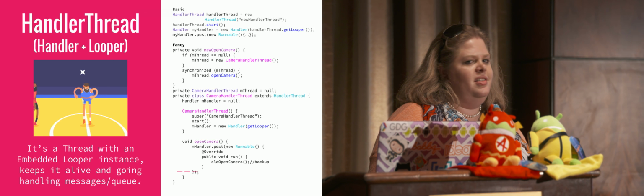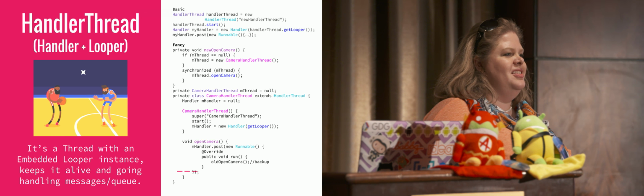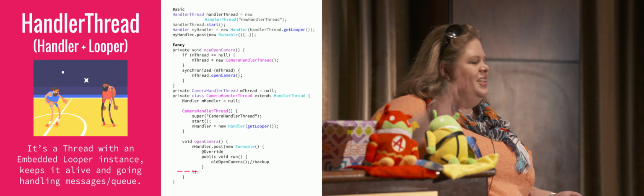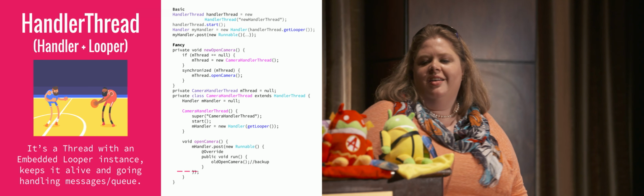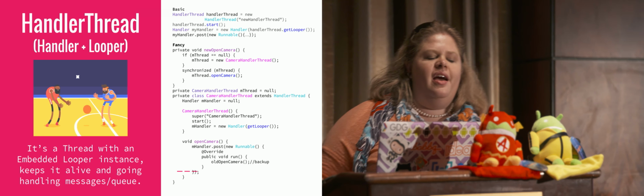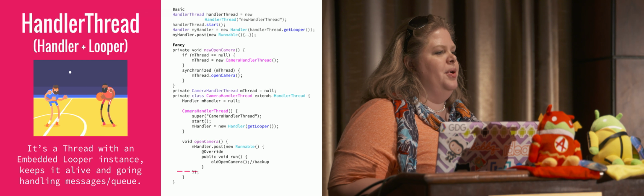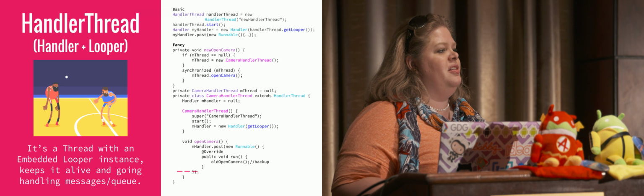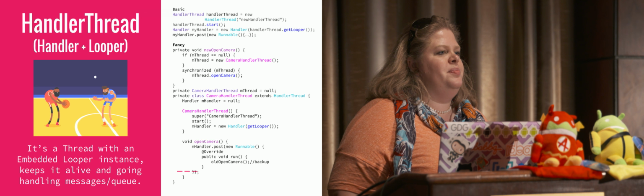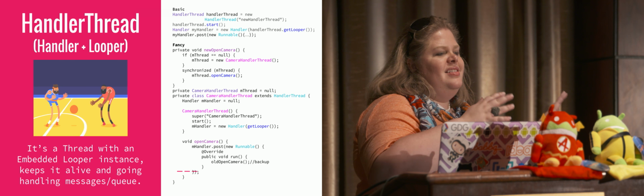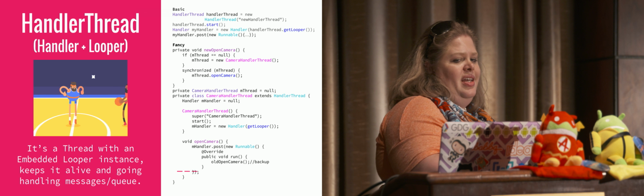All right, so now we're getting into a little more advanced. You can see how things are starting to get longer and more interesting in terms of what's actually going on. So here we have handler thread. This is a relatively newer thing that they put out, and there's not a lot of great documentation on it. So hopefully this provides some guidance as to how to actually use this.